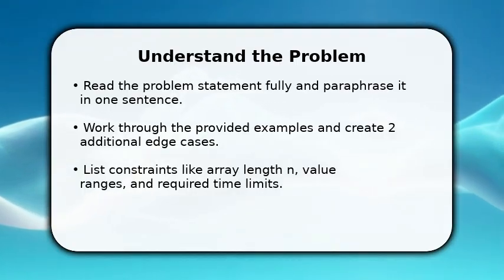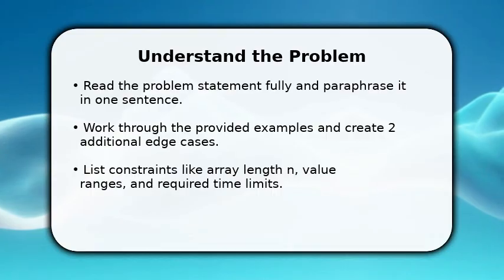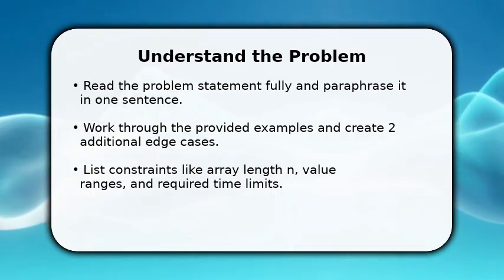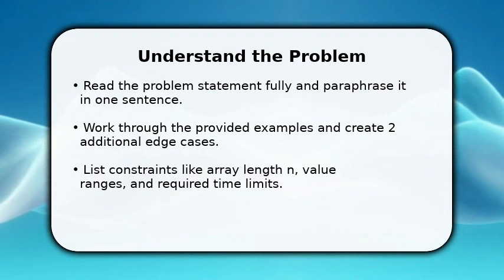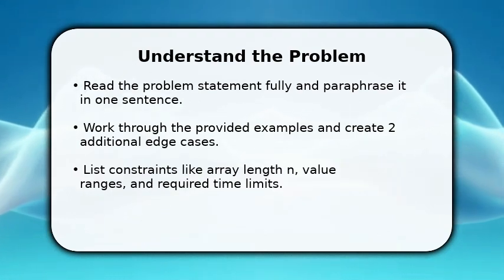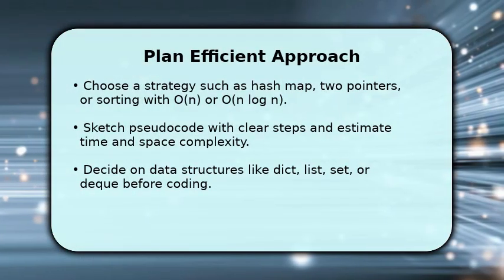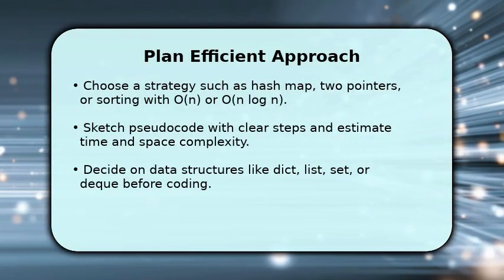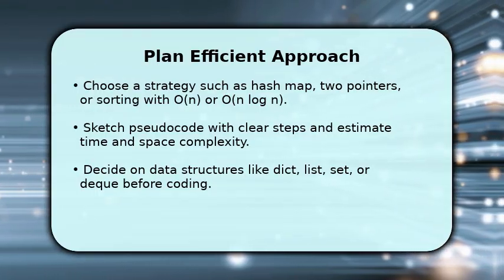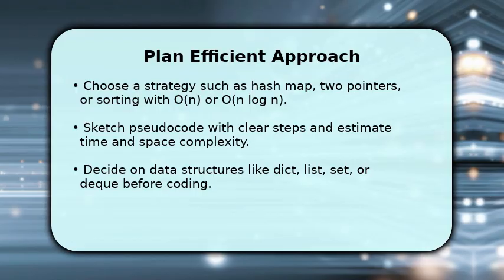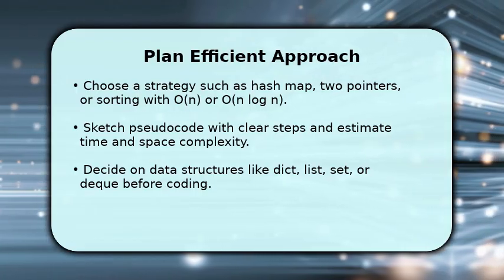List constraints like array length n, value ranges, and required time limits before designing a solution. Estimating limits guides algorithm choice and prevents inefficient implementations later on. Choose a strategy such as hash map, 2 pointers, or sorting with O(n) or O(n log n). Sketch pseudocode with clear steps and estimate time and space complexity for the chosen approach.